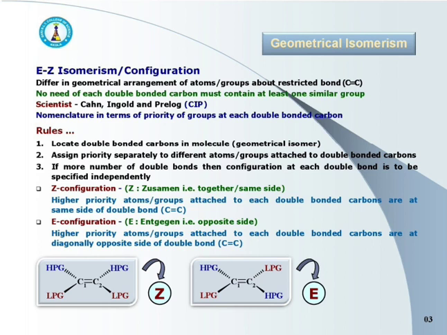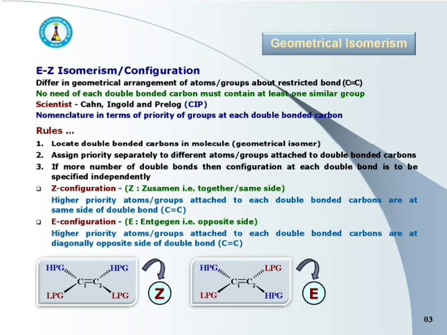And this EZ system of nomenclature is in terms of priority of groups or atoms at each double bonded carbon atom.